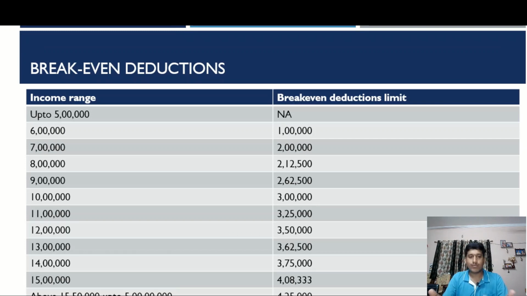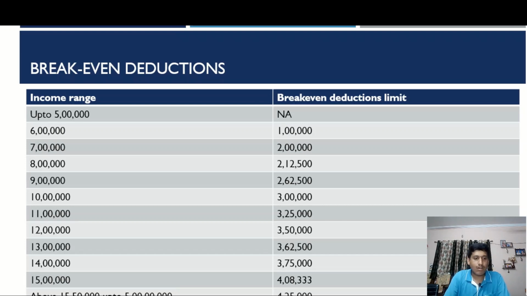Now, coming to the most important part of our discussion, what is the break-even deduction amount based on which I have to opt for old tax regime or new tax regime as the case may be? So here is an illustrative chart of income range and break-even deduction limit based on which you can decide whether old tax regime is beneficial for you or new tax regime is beneficial. For the purpose of our viewers, let us take a couple of examples and decide whether old tax regime is beneficial or new tax regime is beneficial.